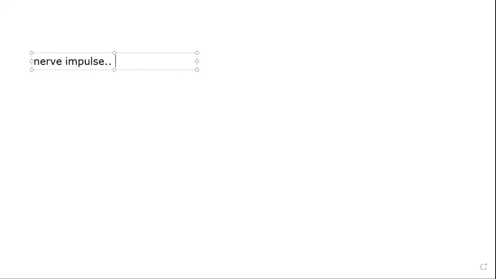Nerve impulse, actually, what is it? Nerve impulse is actually information that is transferring along the neuron, which starts from the receptors and goes up to the central nervous system. It is information. And in what form is that information flowing through the neuron? That is in the form of different types of ions, different types of disturbances that are present inside the neuron.